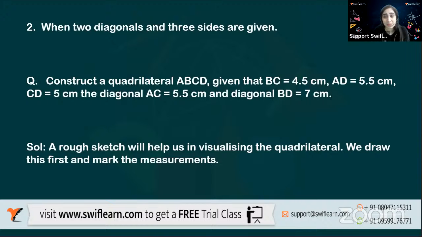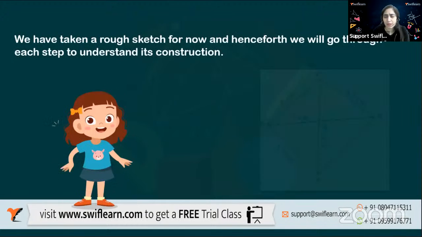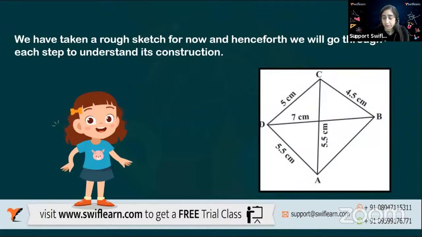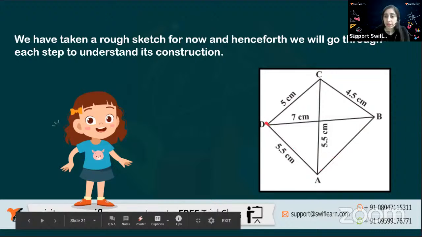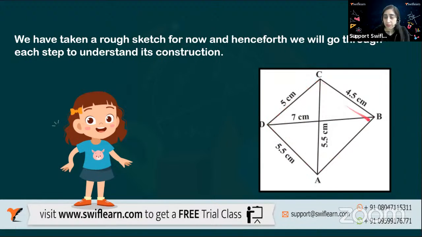So first of all, let's make a rough figure. The rough figure will look something like this. Okay. Now I know this is a quadrilateral ABCD, which I have drawn. AD, DC, CB, the measurements are given, and the diagonal measurement is given, BD or DB, or AC or CA. We can call it another way also, right? But AB is not given to me. Even if this is not given to me, I'm able to calculate it. How? This is what the new procedure is, right?